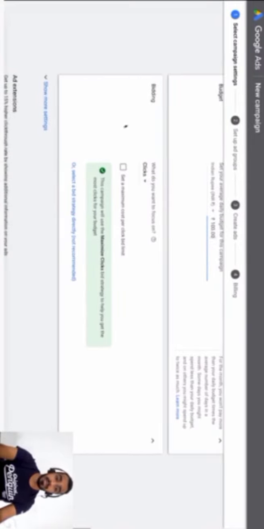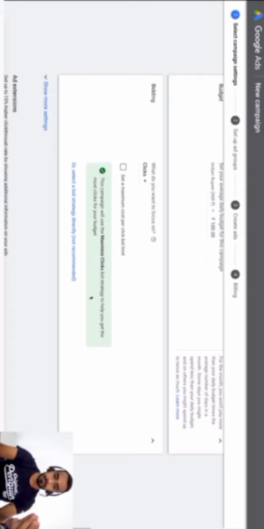And here comes the bidding model. So this is quite important in Google search. This is how you actually optimize your campaign. So here by default, it asks what do you want to focus on? What are you bidding for? By default, it's clicks. So you're bidding for clicks. You're telling Google that I want maximum clicks out of this. So you can also read that this campaign will use the maximize clicks bid strategy to help you get most